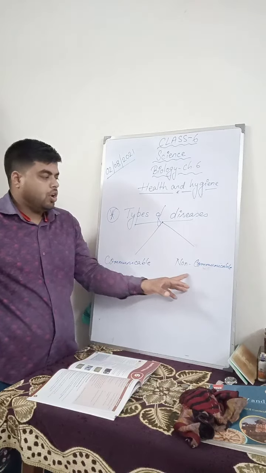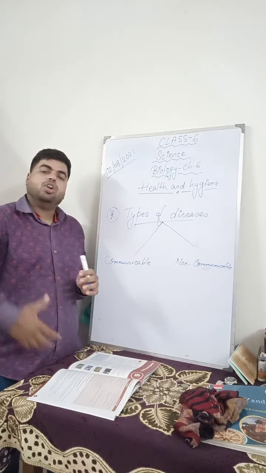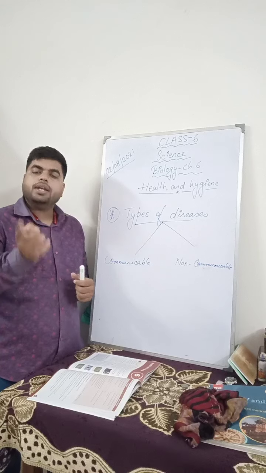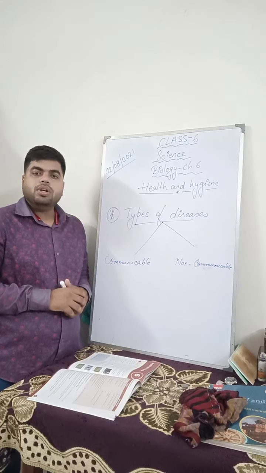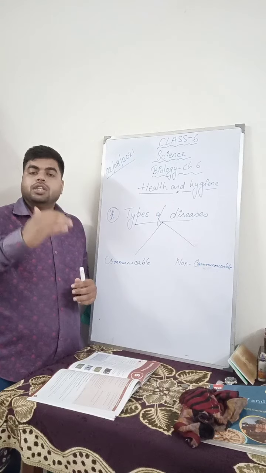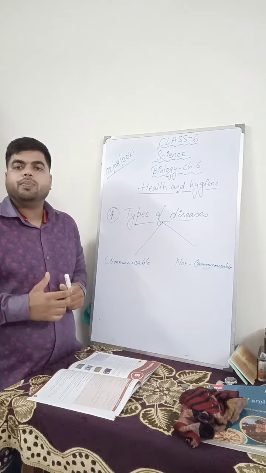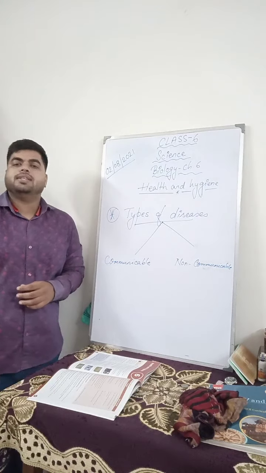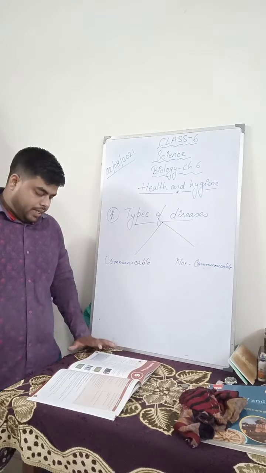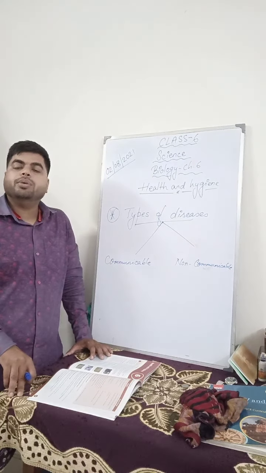That means they are caused by having a lot of nutrients in your body, or very few nutrients in your body. And one more reason is malfunction. If an organ does not operate properly, then your body will be affected with non-communicable diseases.